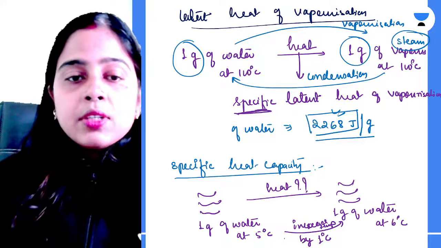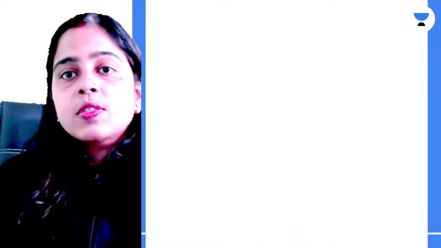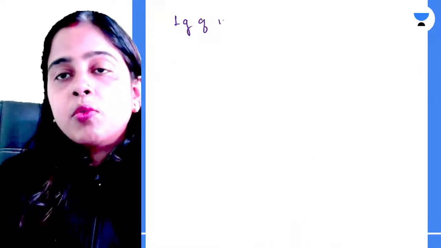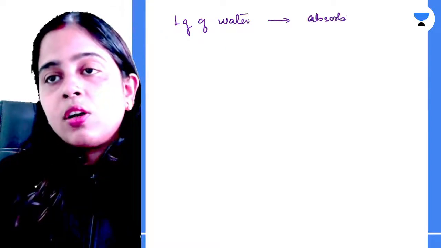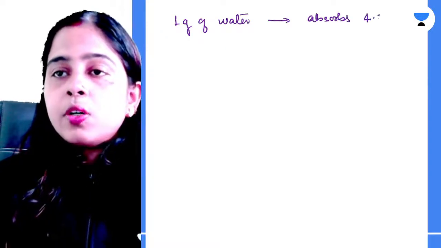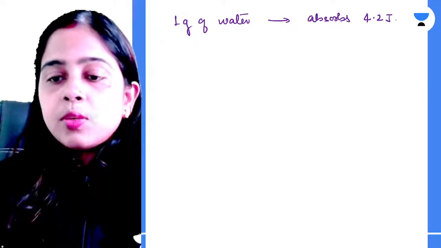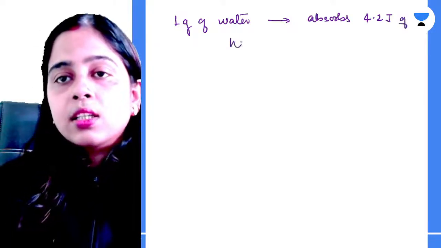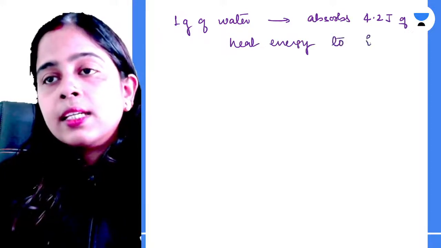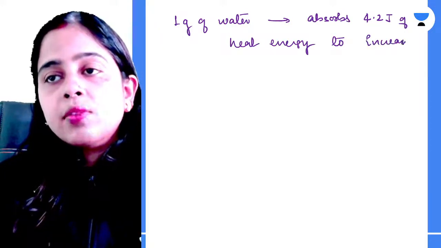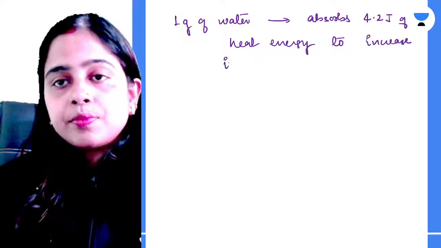Now, it was found that 1 gram of water always absorbs 4.2 joule of heat energy to increase its temperature by 1 degree Celsius.